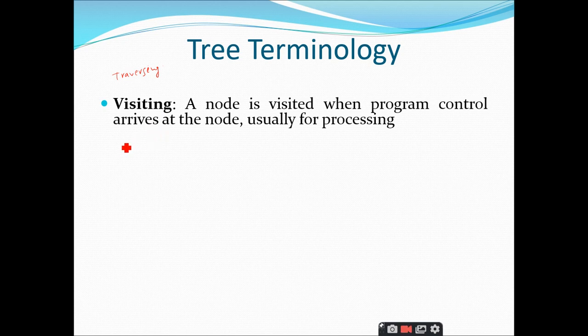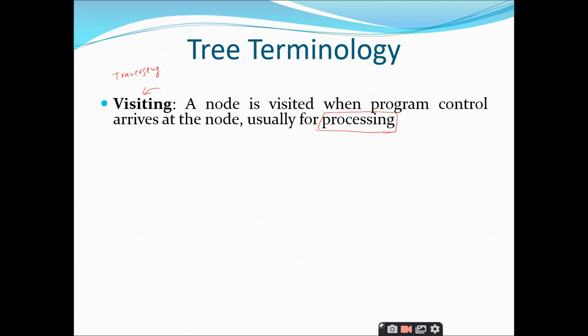For example, you may print the information part of the node. Or you may use a counter and just increment it when you visit the node. Like that, for any type of processing, you have to visit the node. So visiting is done at each and every node in order to do some processing. Right?